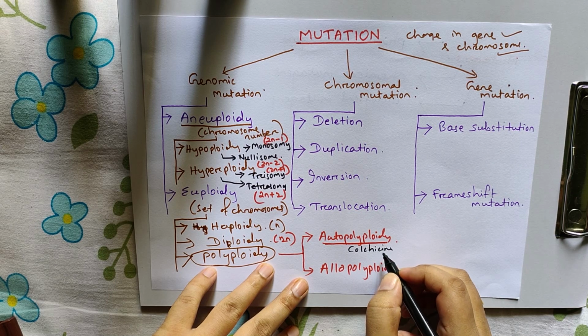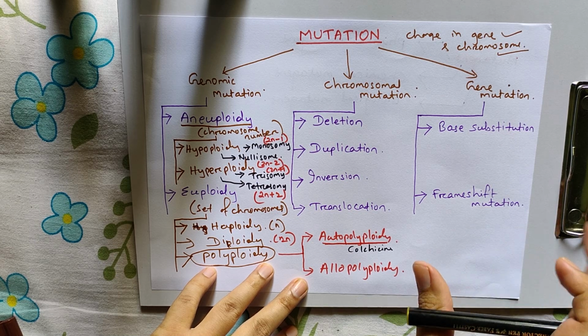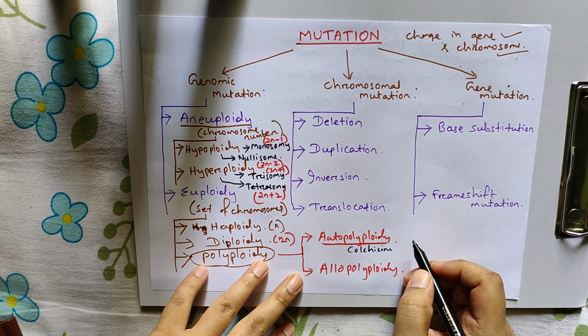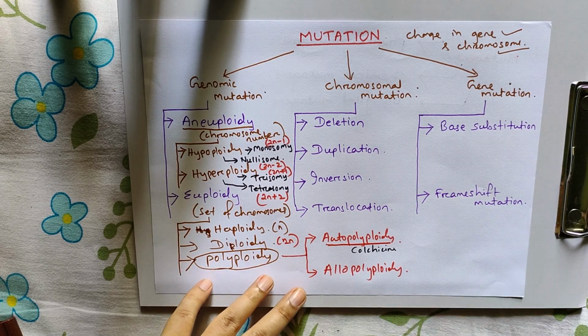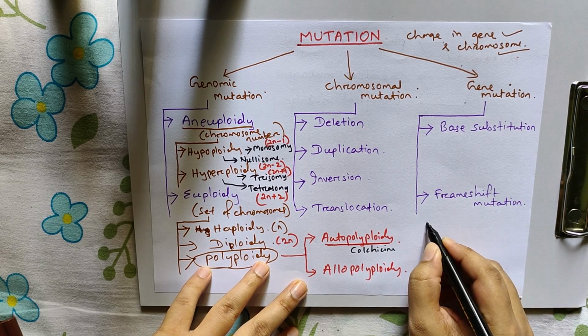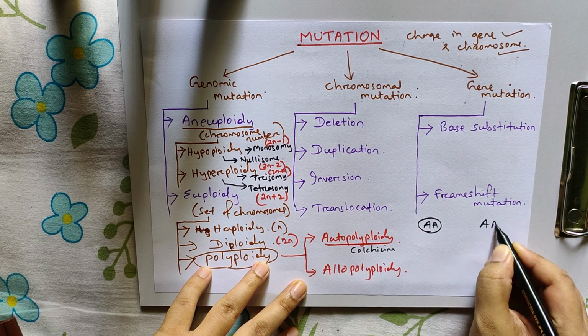And it prevents cell division by targeting the metaphase, so the separation does not take place. So the chromosome number will be doubled. Suppose this is AA, this is AA.